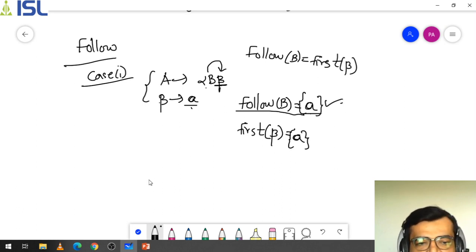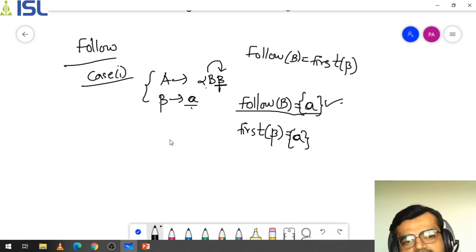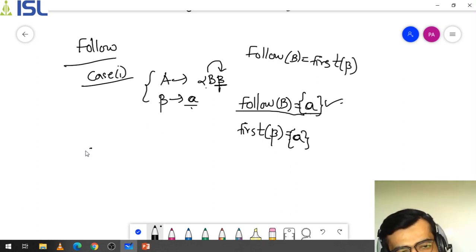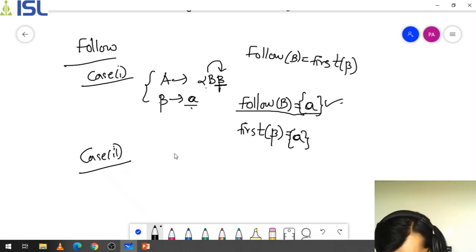This is the first case. Now if you go with the next case, the second case, in this second case we will be taking some other value, like A goes to alpha B beta.